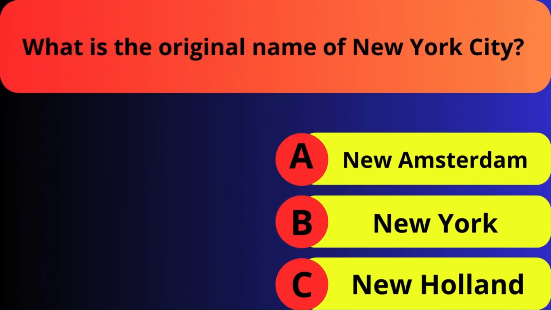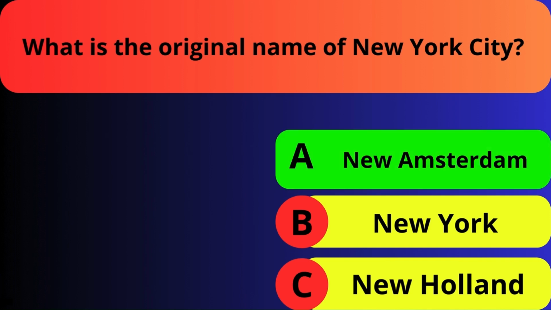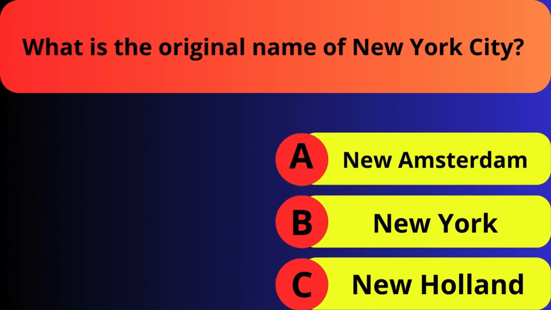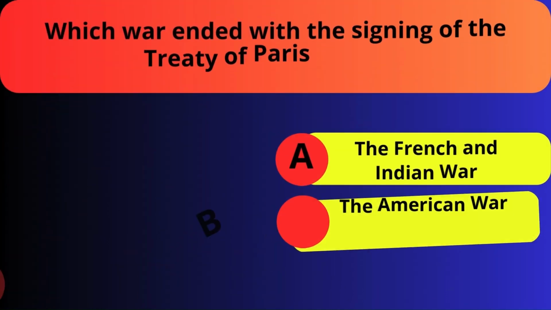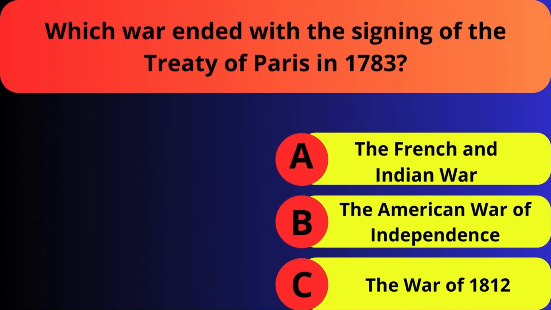What is the original name of New York City? New Amsterdam, New York, New Holland. Which war ended with the signing of the Treaty of Paris in 1783? The French and Indian War, the American War of Independence, the War of 1812.